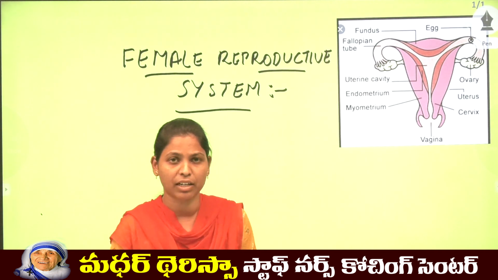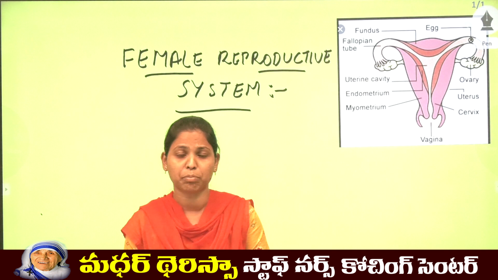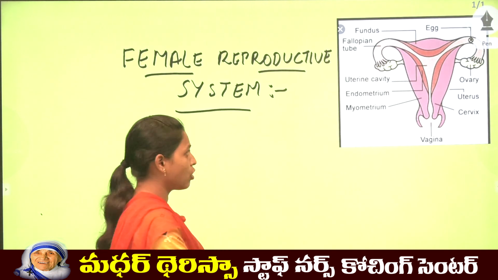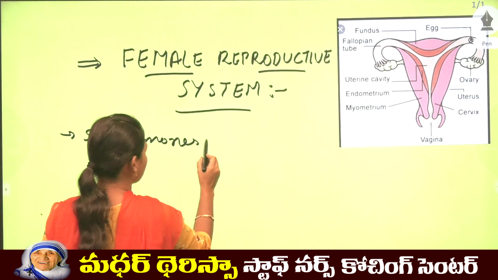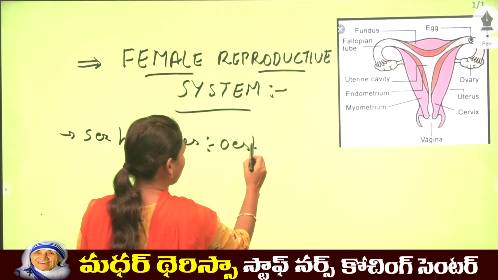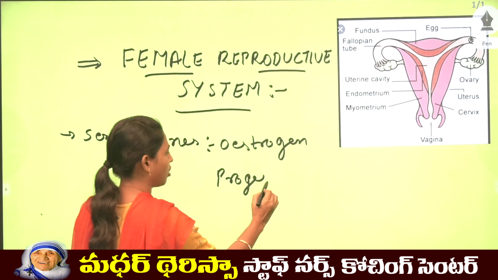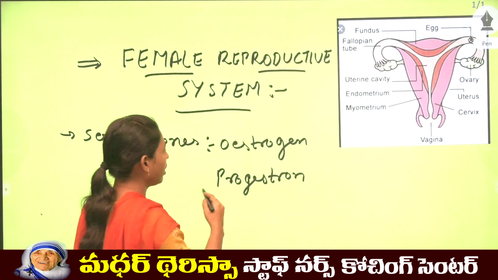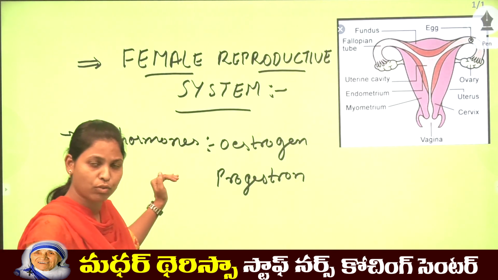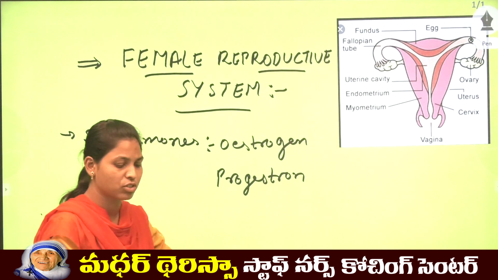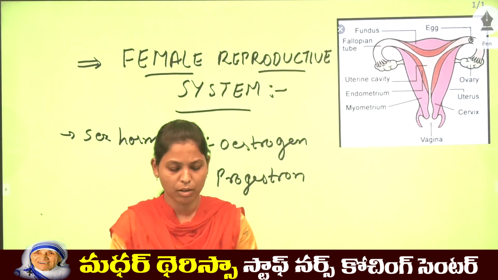Mainly this female reproductive system helps in the process of fertilization, and it produces the sex hormones, which are estrogen and progesterone. Okay, do you get me? This female reproductive system produces hormones called sex hormones, that is estrogen and progesterone, which help in the functioning of the reproductive system.